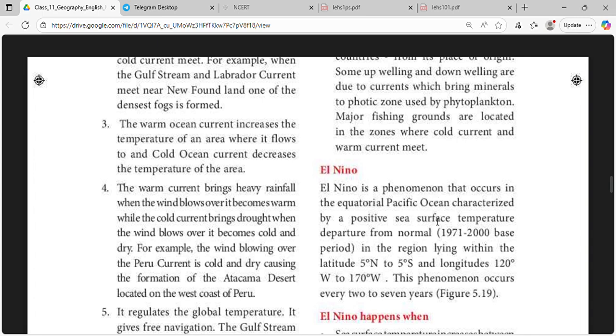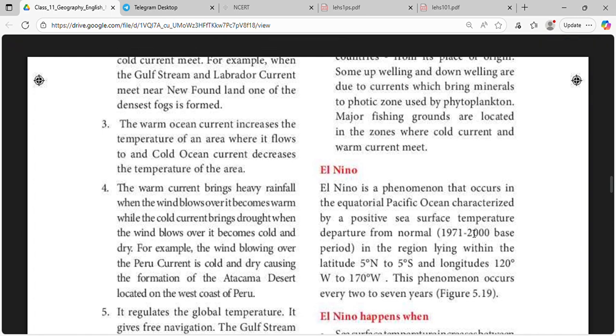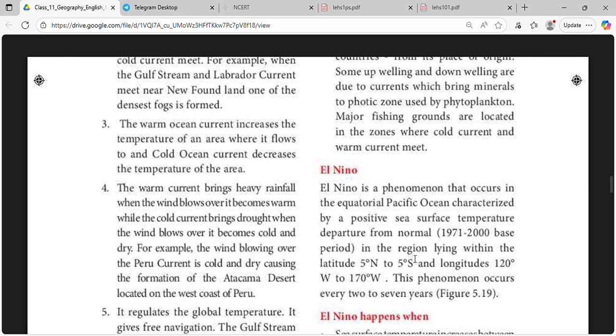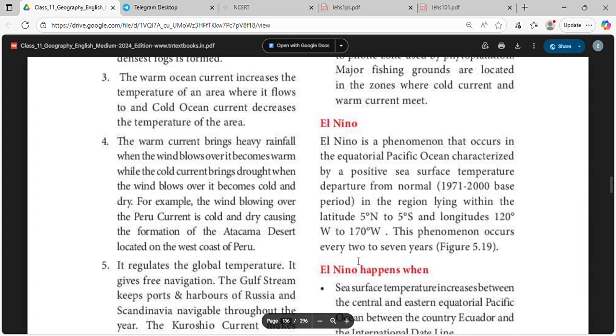El Nino is a phenomenon in the equatorial Pacific Ocean, characterized by a positive sea temperature departure from normal in the region, lying within the latitude 5 degree north to 5 degree south and longitudes 170 degree west to 120 degree west. This phenomenon occurs every 2 to 7 years.